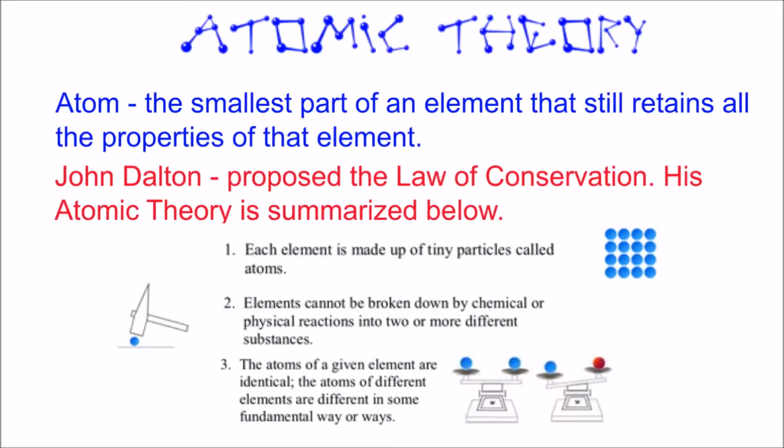Number 3, the atoms of a given element are identical, and the atoms of different elements are different in some way. So he's saying all the hydrogen atoms in the universe are just like all the other hydrogen atoms in the universe. There's no difference between them. And hydrogen must be different than helium.